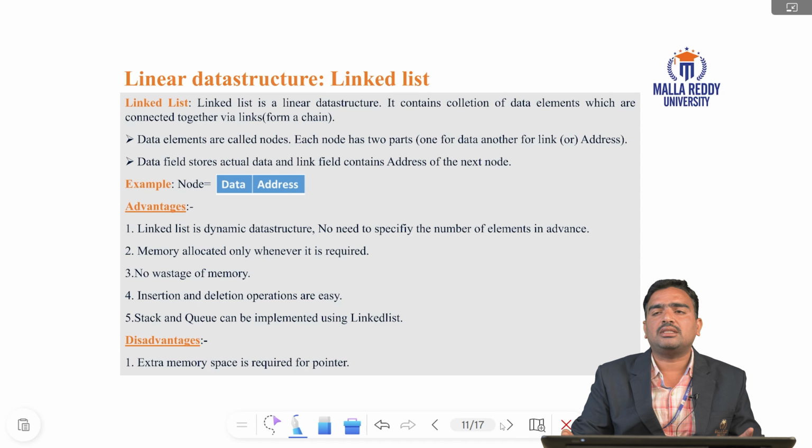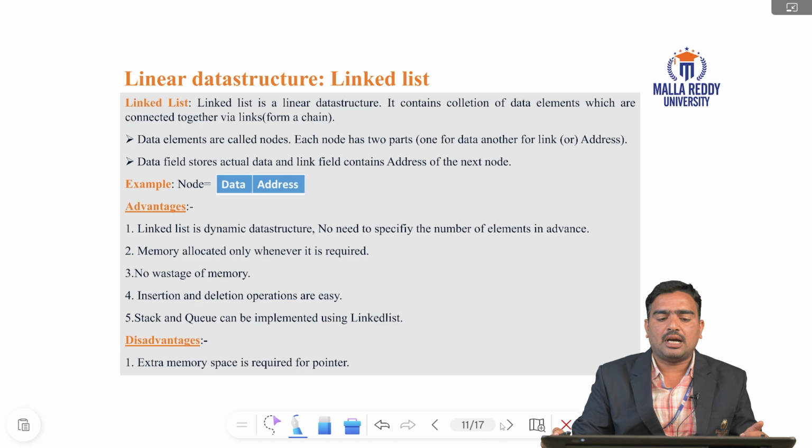For example, you declare the array size as 10, but you have data for only 5 elements. You insert the 5 elements in that array, so the remaining memory is wasted. Here there is no wastage. Why? A linked list supports insert begin, insert end, insert position, delete begin, delete end and delete position. Whenever you don't want the data, you can delete it. So that's why there is no wastage of memory.